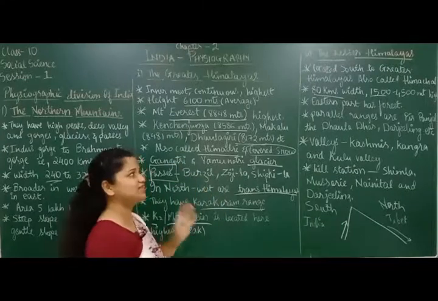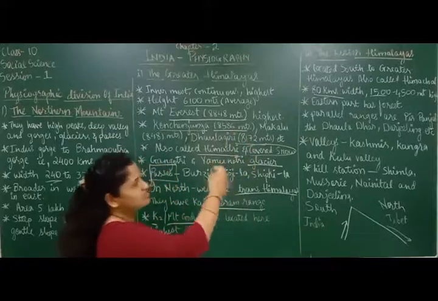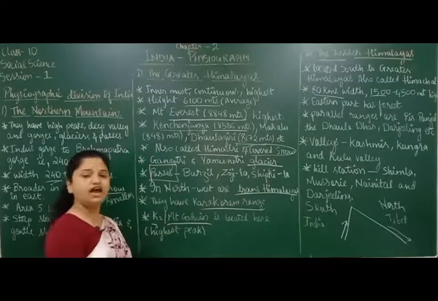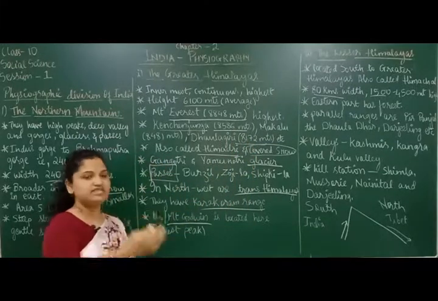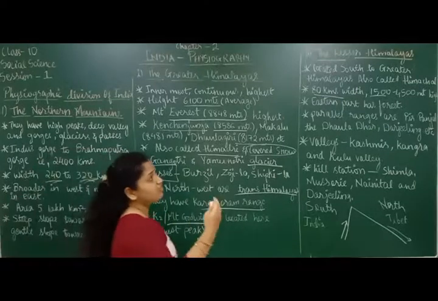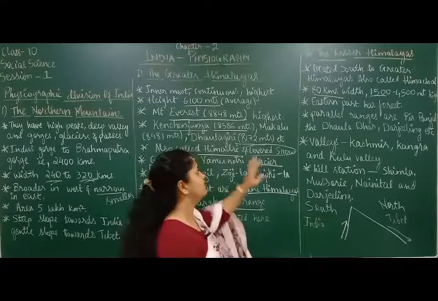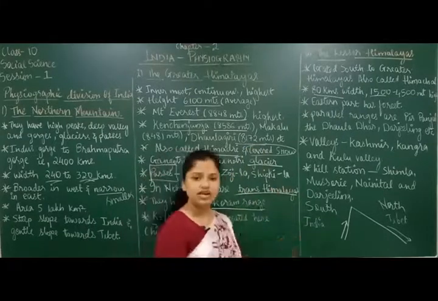You have to keep this in mind. This is very, very important. The Lesser Himalayas are located just south of the Greater Himalayas. After the Greater Himalayas you have the Lesser Himalayas, and after that you have the Shivalik ranges. I told you this can be a very important question: what are the Lesser Himalayas also called? They are called Himachal.